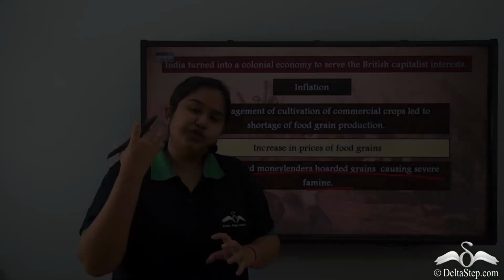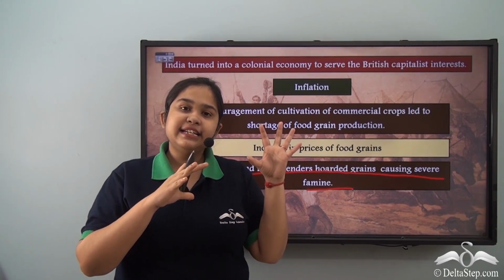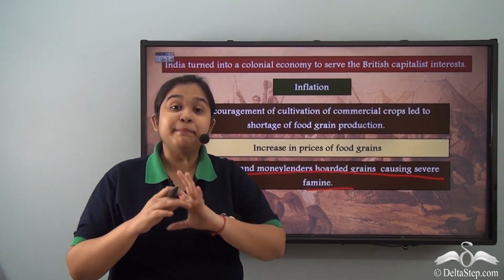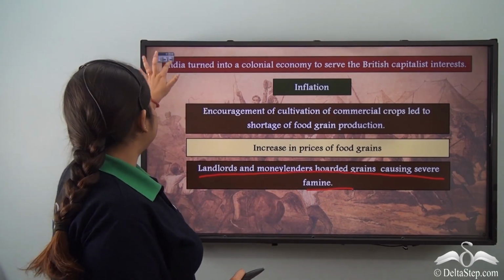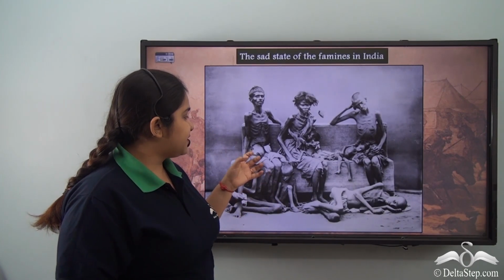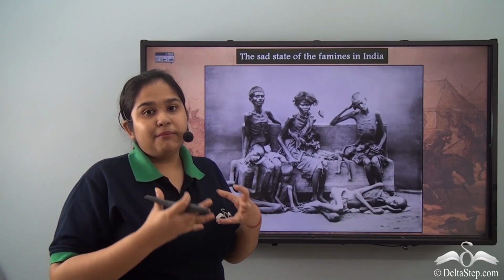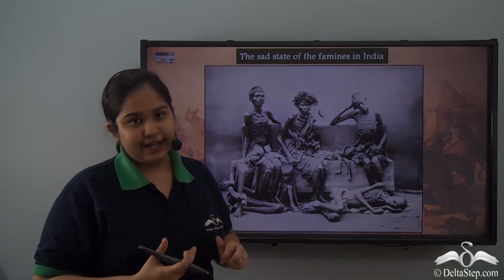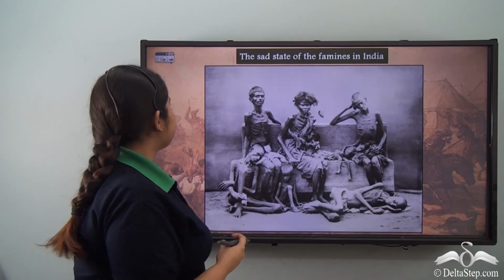The famine that struck India at that point of time was so severe that it is often said that villages after villages were emptied, were deserted due to famine. Now, in this picture itself, you can see very visibly what exactly was the state during famine in India, because these people don't look like human beings anymore. They were being reduced to living skeletons.